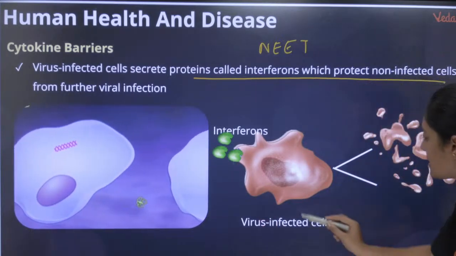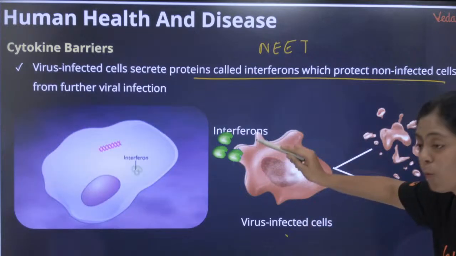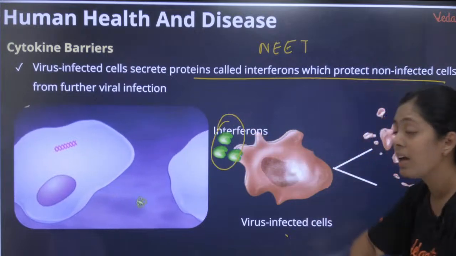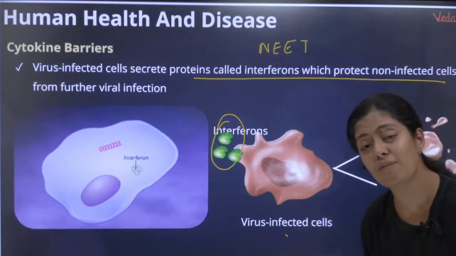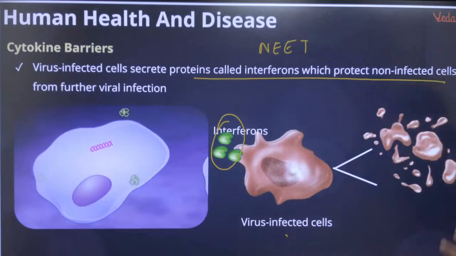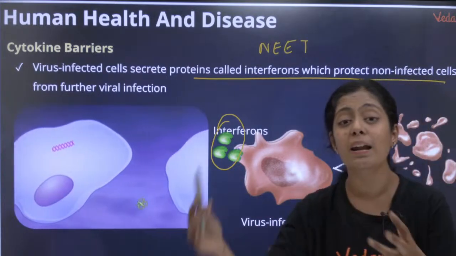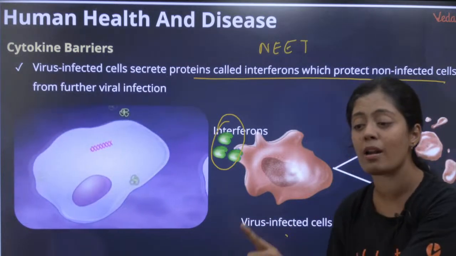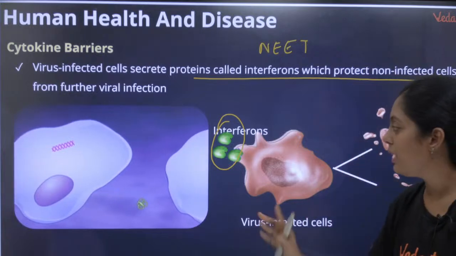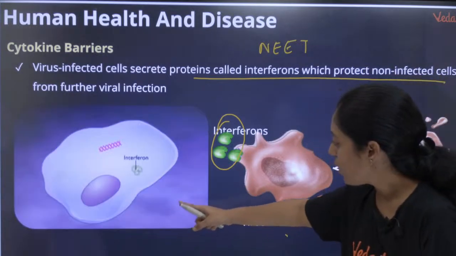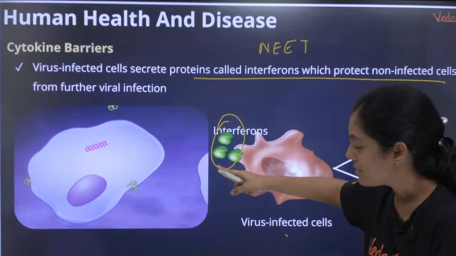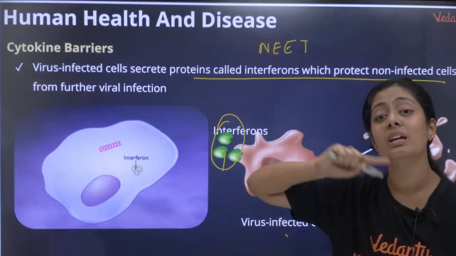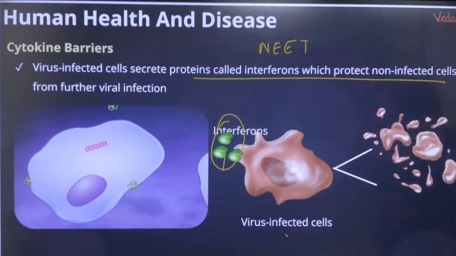Okay, so here you see, this is a virus infected cell. This cell is affected by a virus. Now what does this virus infected cell produce? It produces interferons. Now these interferons are going to prevent further infection. What happens is these interferons go to my non-infected cells and give a warning sign. Or it is going to protect my non-infected cell from the virus. That's very important. You can see here, these are interferons. The interferons are produced by virus infected cells. Now these interferons go and bind to non-infected cells and give protection to the non-infected cells.